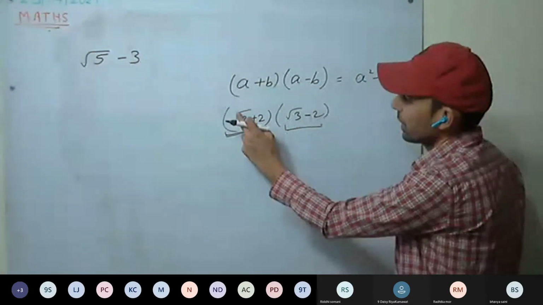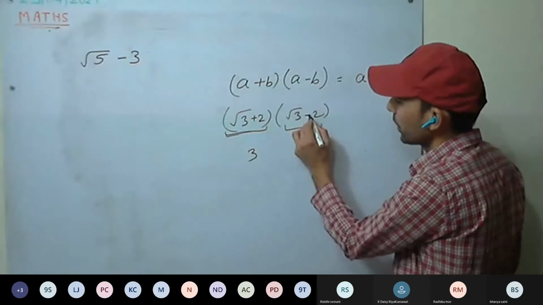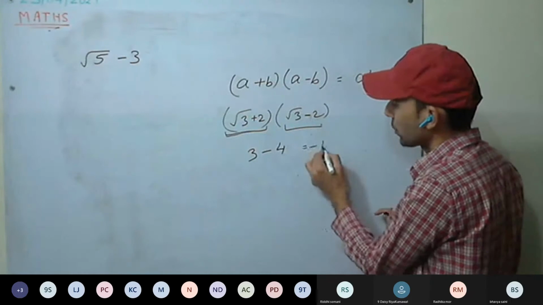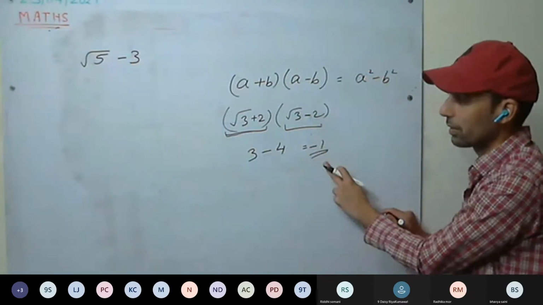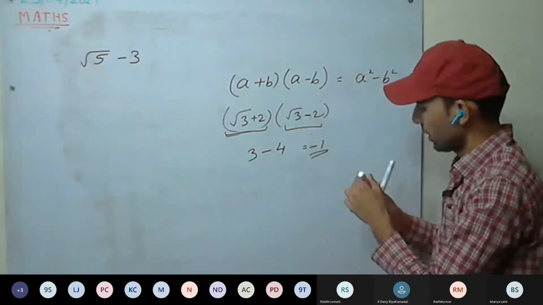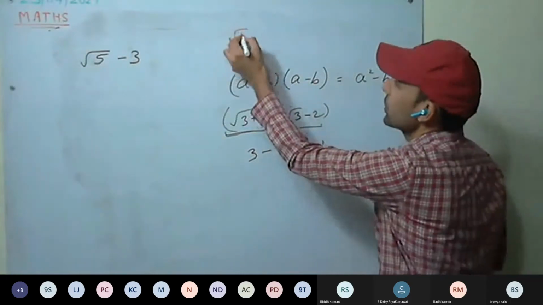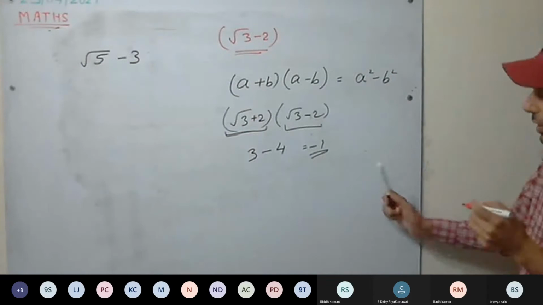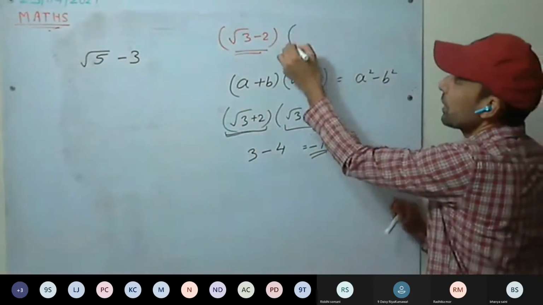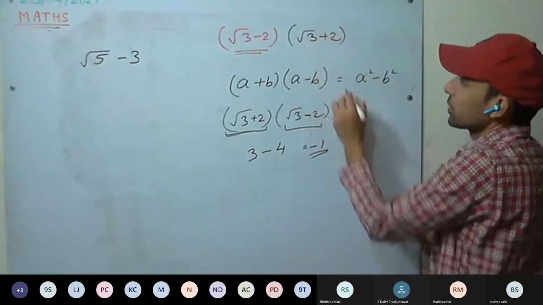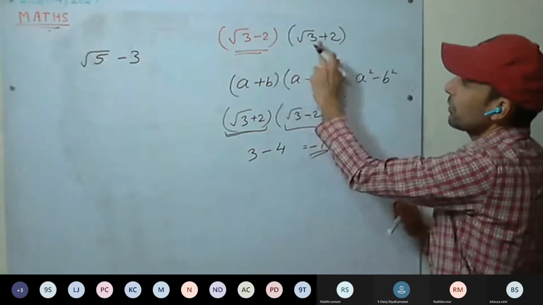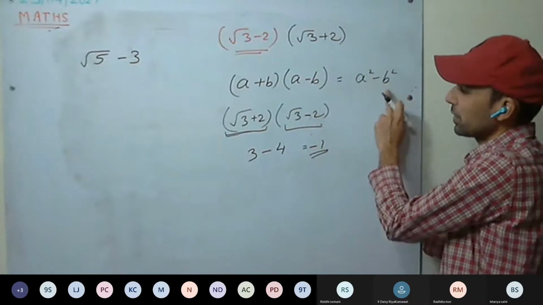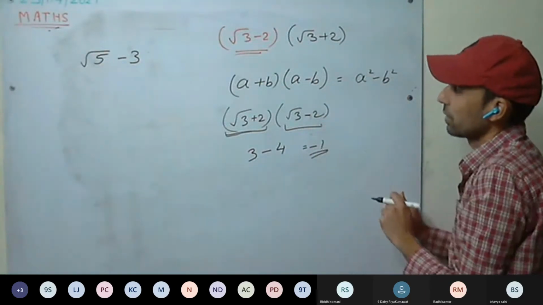If we multiply them, a square is 3, minus 2 square is 4, so 3 minus 4, minus 1. Minus 1 is a rational number. So if the question gives root 3 minus 2, by what should it be multiplied so that it becomes rational? It must be multiplied with root 3 plus 2.